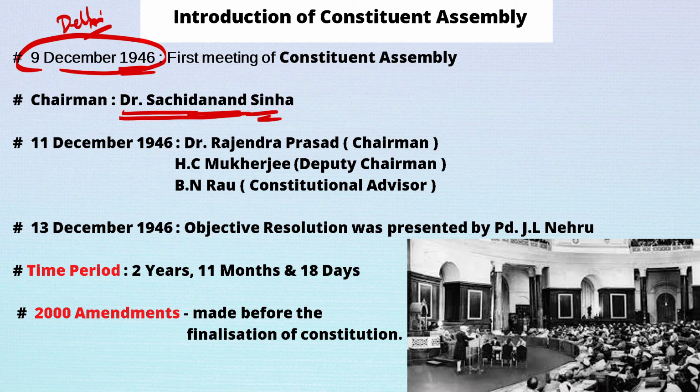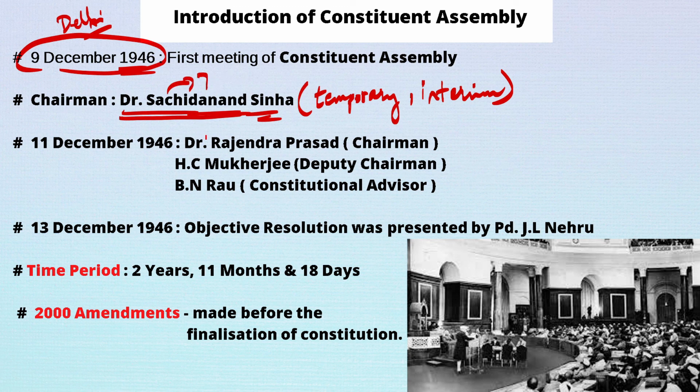Though he was a temporary chairman, which also means interim chairman, he was given this position because he was the oldest member. When Sachidanand Sinha joined the Constituent Assembly, his age was around 75. So he was 75 years old.